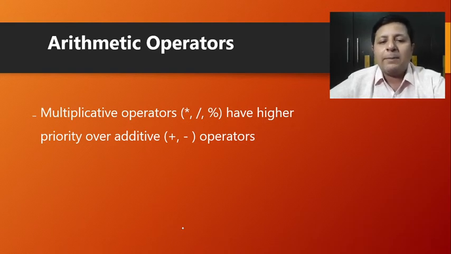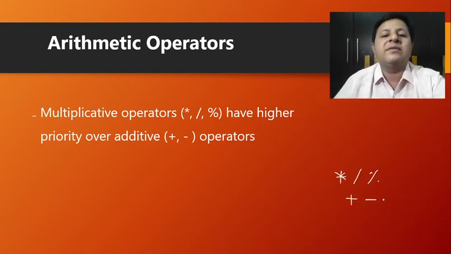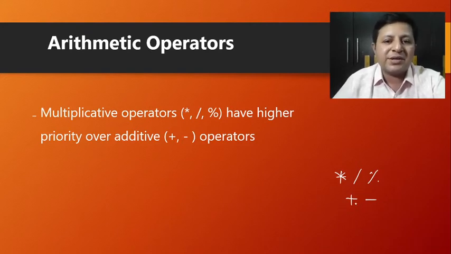But currently, the multiplicative operators are multiply, divide, and mod. They all have the same precedence, but their precedence is higher than addition. So maybe I can write something like this: multiply, divide, and mod on the same level, and plus and minus on the next level. So they have lesser precedence. Plus and minus themselves have equal precedence, but that is lesser than the multiplicative. So let's move on to the next slide.